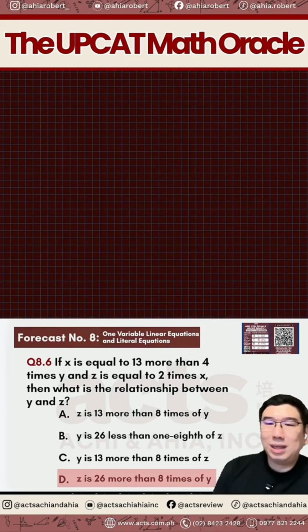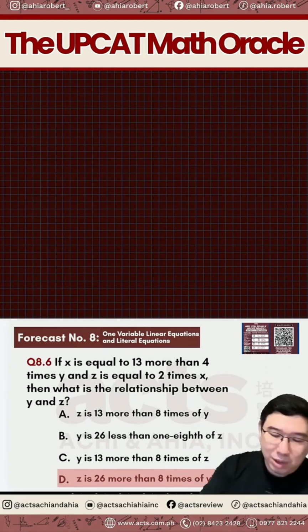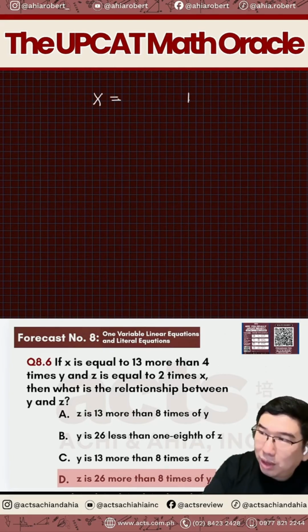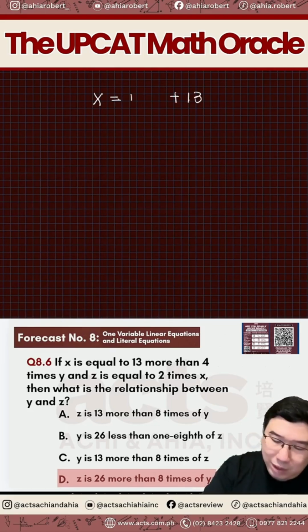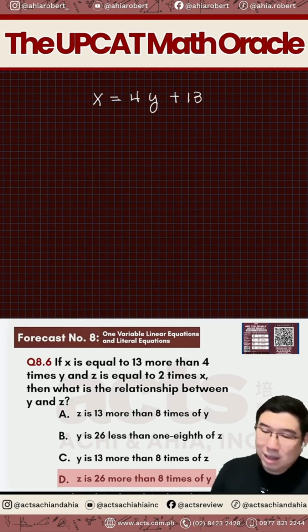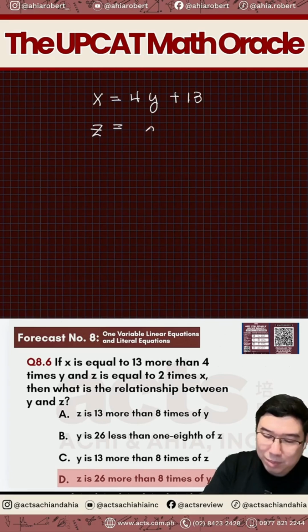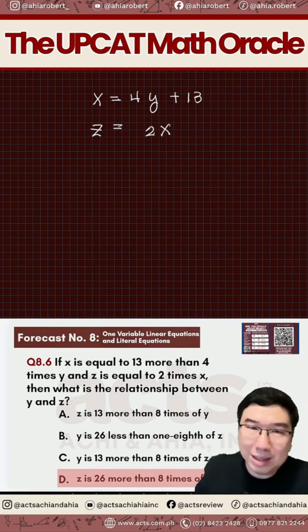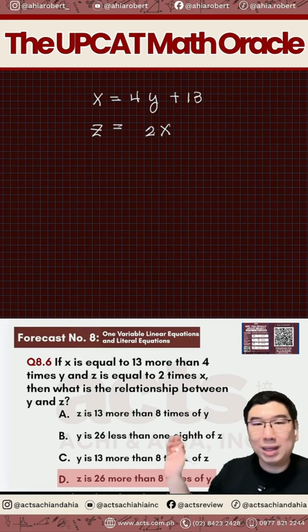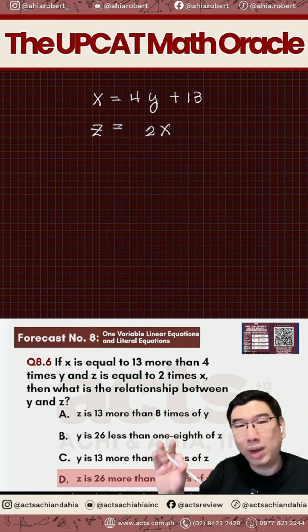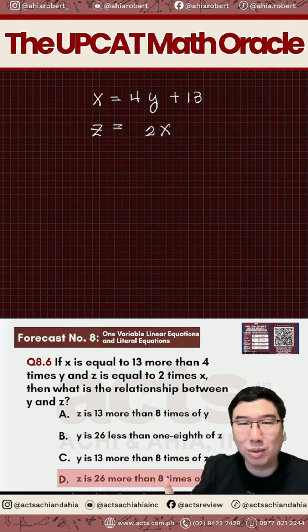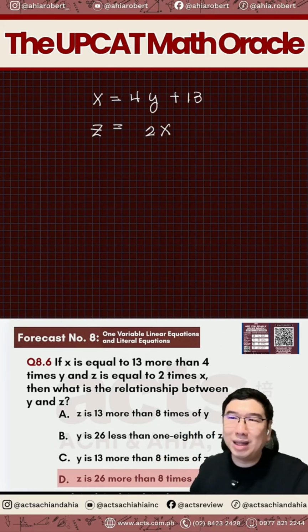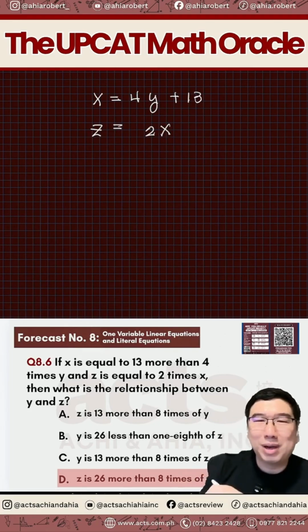Sabi niya dito kasi, if x is equal to 13 more than 4 times y, so x is 13 more than 4 times of y. And z is equal to 2 times of x. Then what is the relationship between y and z? So you want to relate y and z. Pag gusto natin ma-relate si y and z, ano ibig sabihin lang nun? Sino ang dapat mawala? Dapat si x, di ba? Dapat si x ang mawala. Okay, so paano natin gagawin to?